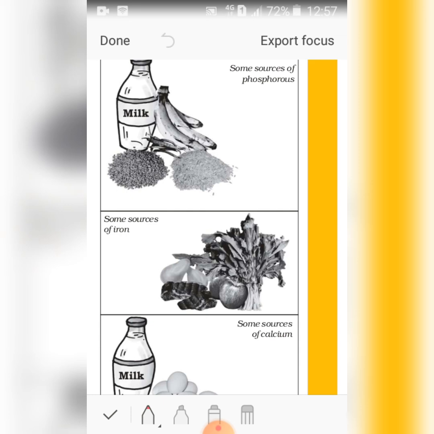So, today we have learnt the components of food. We have started chapter 2, components of food. What are the components of food? Carbohydrates, fats, proteins, vitamins, and minerals. Along with that, dietary fiber or roughage and water, these are also part of our food.